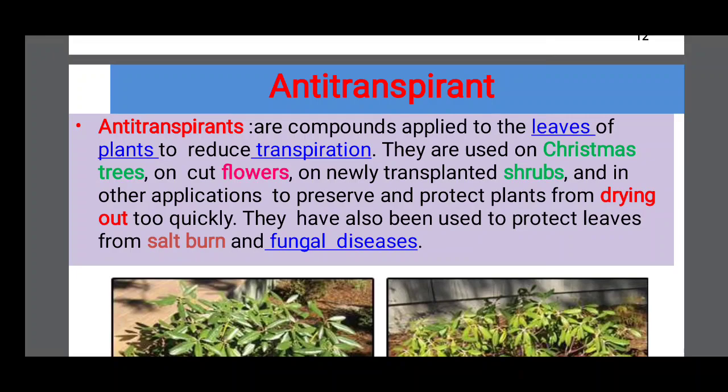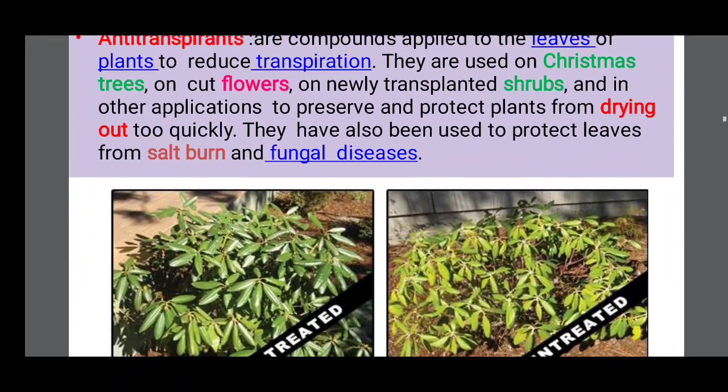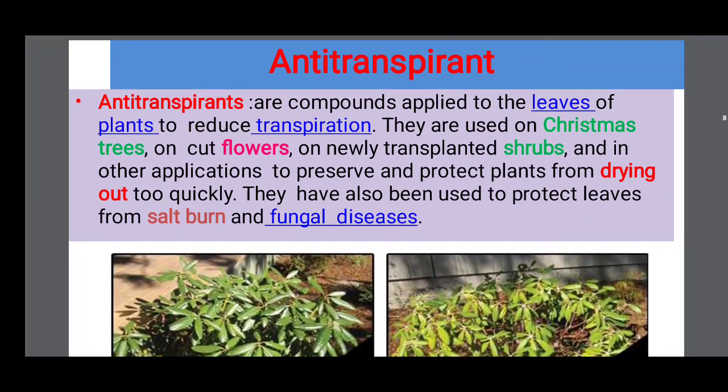They are used on Christmas trees, cut flowers, newly transplanted shrubs and in other applications to preserve and protect plants from drying out too quickly. They have also been used to protect leaves from salt burn and fungal disease. Some important anti-transpirants are waxes.